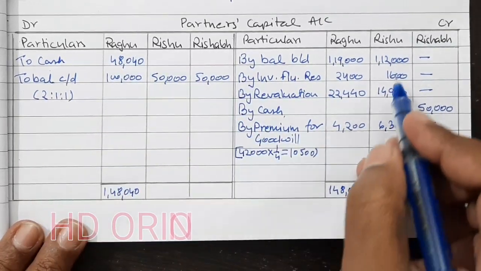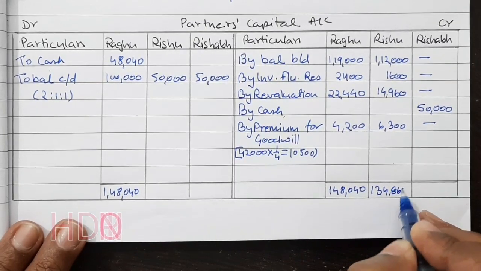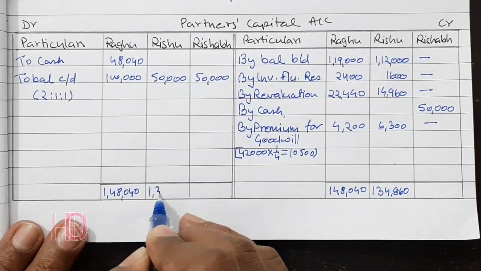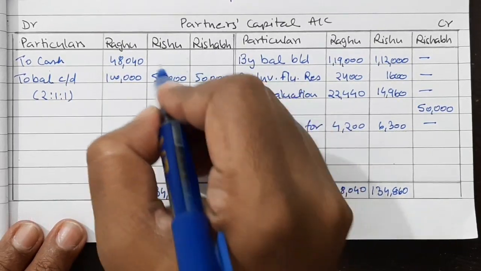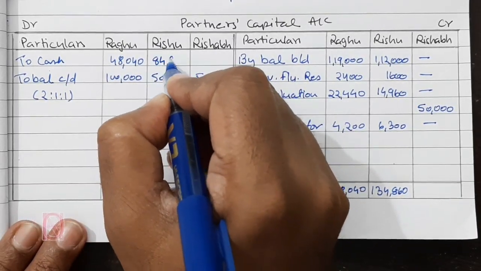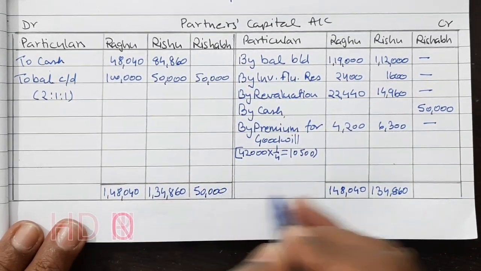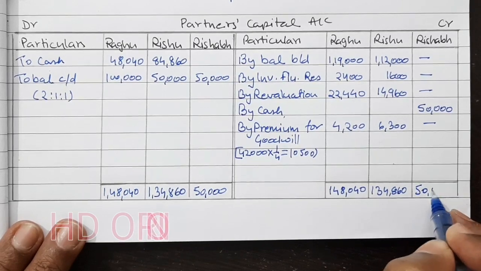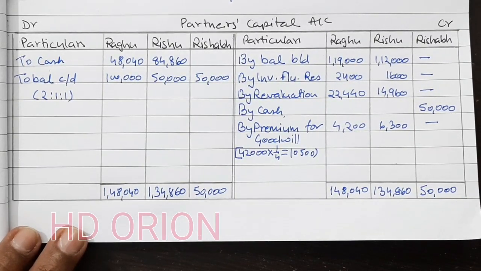48,040. And Rishu's grand total is 1,34,860. So he will withdraw rupees 84,860, and no change for Rishabh. Now let us see the balance sheet of the newly constituted firm.